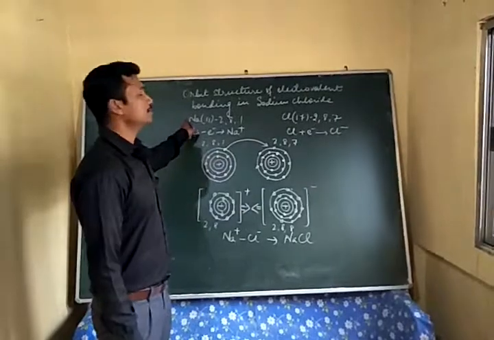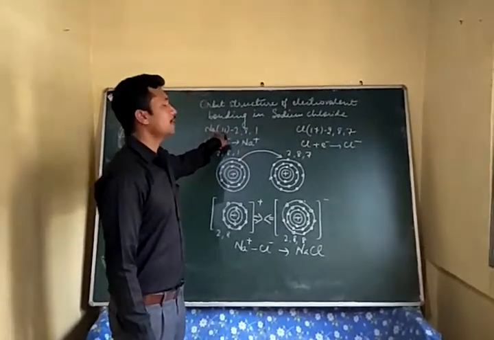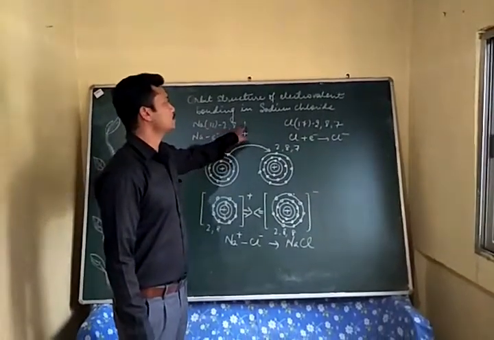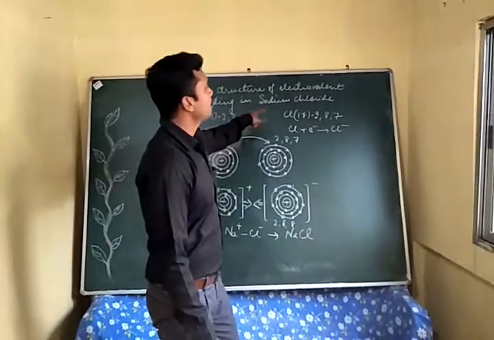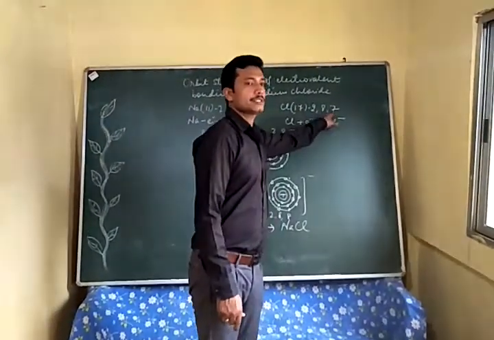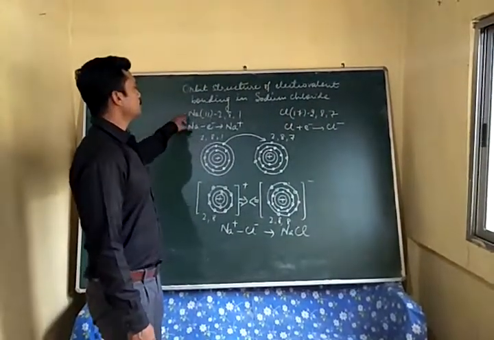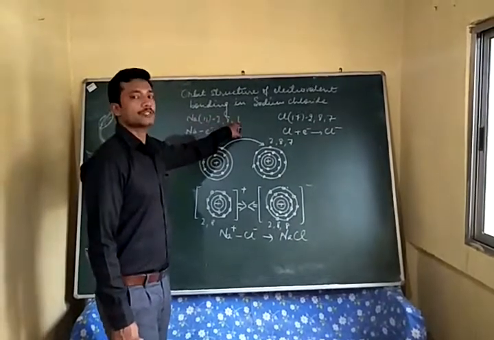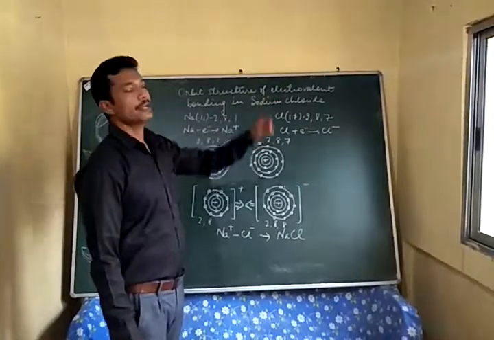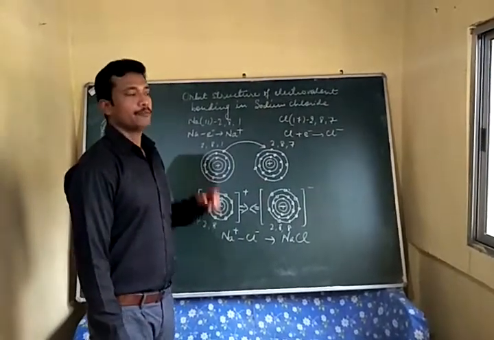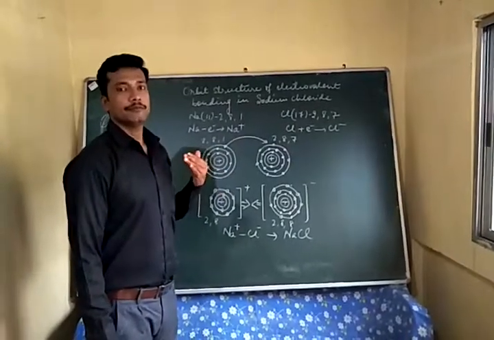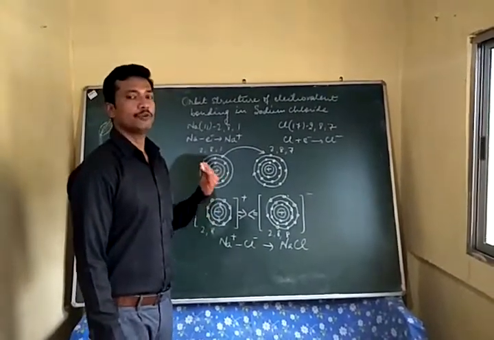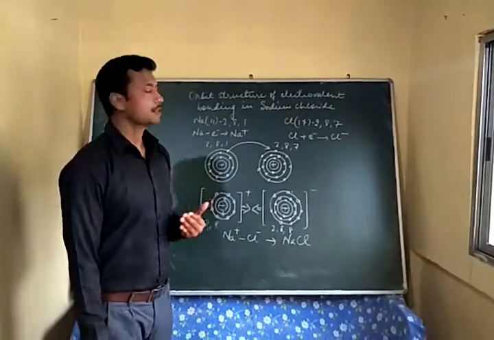We know sodium has atomic number 11, electronic configuration is 2, 8, 1. Similarly, chlorine has 2, 8, 7. It's clear from here that sodium has 1 electron in the last orbit, whereas chlorine has 7. And both are incompletely filled. That is, they have no complete octet.